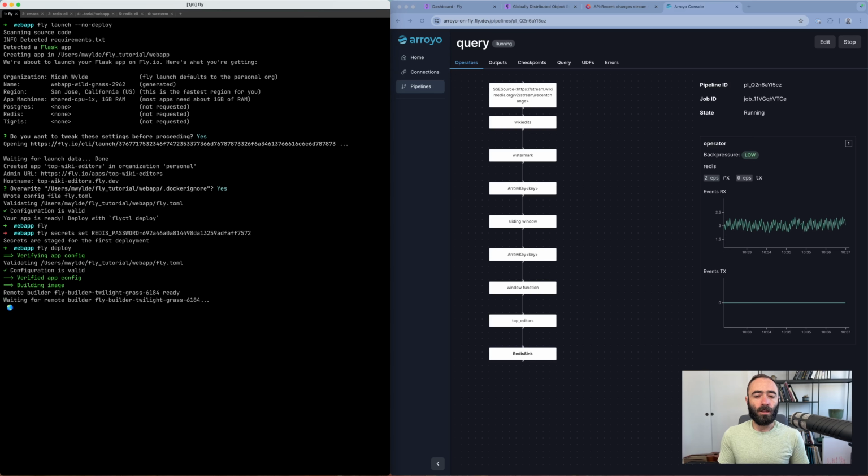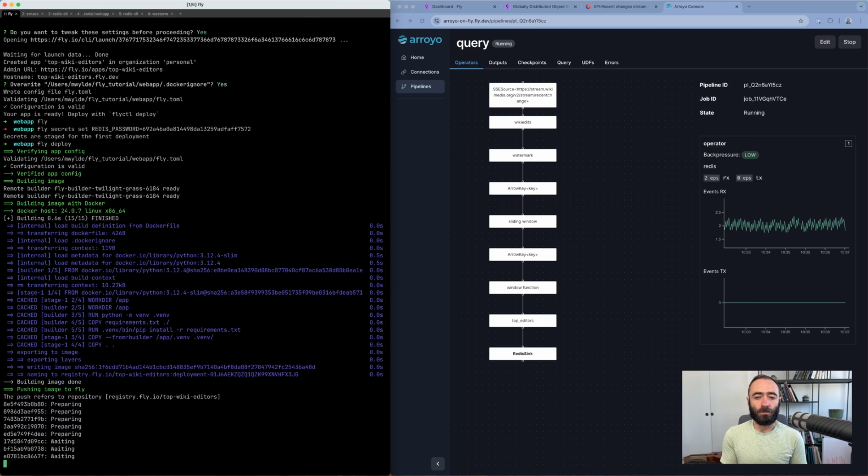So Fly knows automatically how to deploy a Flask application. So behind the scenes here, it's created a Docker file that is able to build our Flask application. And that's what it's building now, or already built. Now it's pushing that Docker container to Fly. And then Fly will use that container to actually run our application. So we just have to wait for this to finish pushing. And then it's going to spin up some infrastructure, and we'll be able to see our application running.